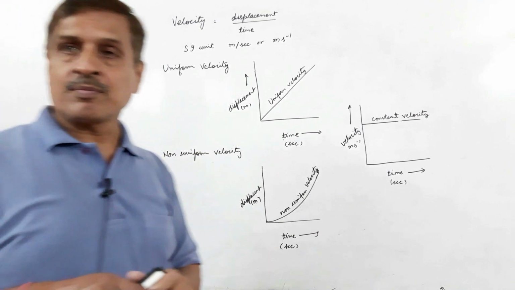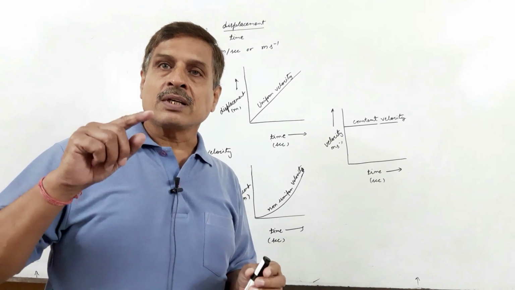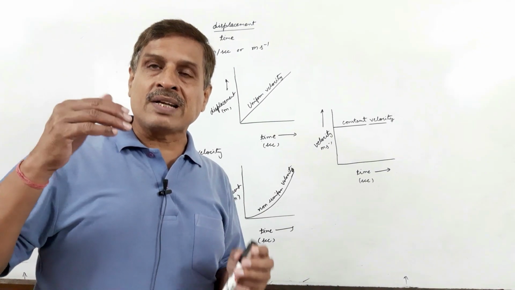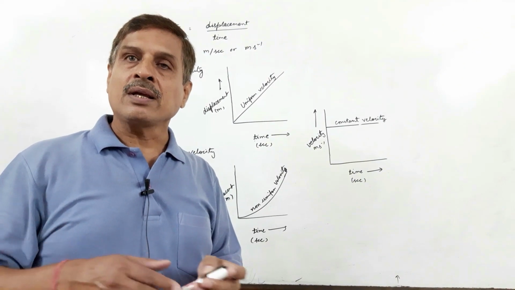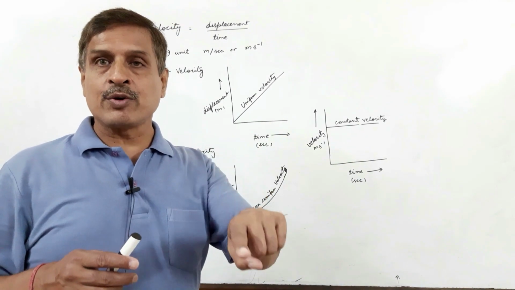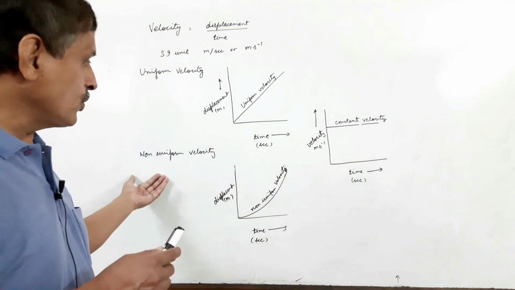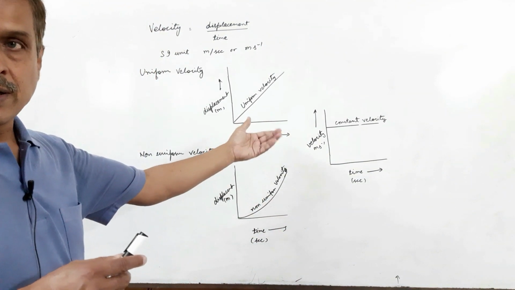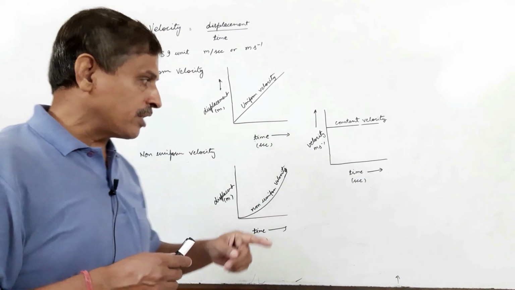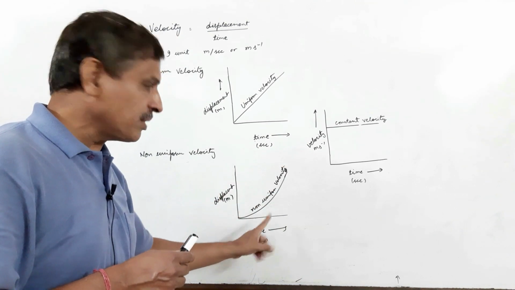Non-uniform velocity: if a body travels or is displaced by different magnitudes in equal time intervals, or by equal magnitude in different time intervals, it is moving with non-uniform velocity. Graphically, it may be represented by a curved line in the displacement time graph.